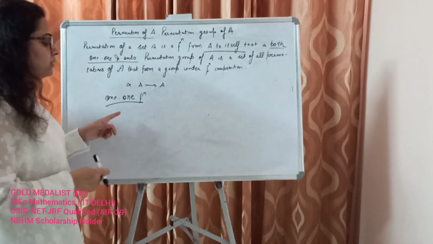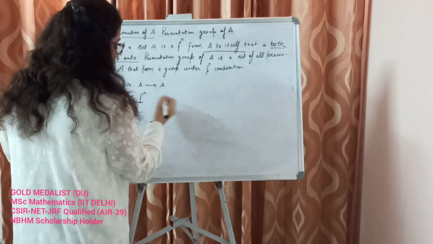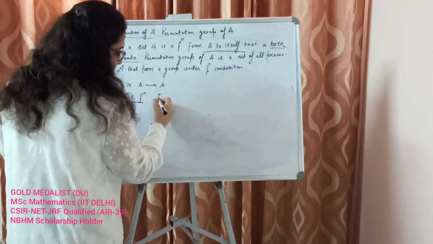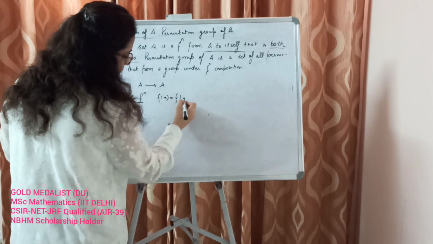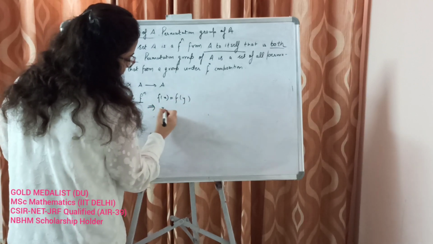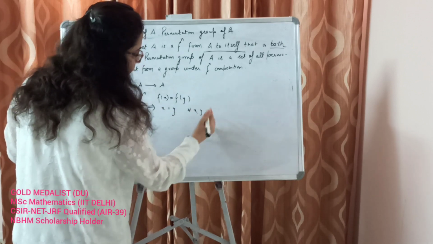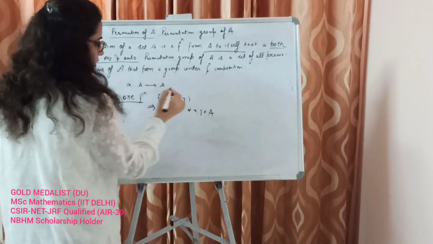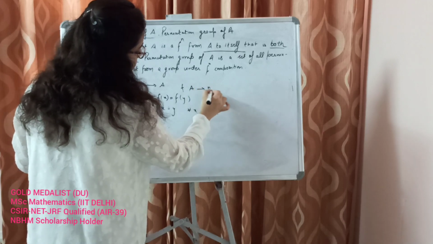So what is a one-one function? It says that f(x) equal to f(y) implies x is equal to y for every x, y in A. For now, let's say f is a function from A to B.